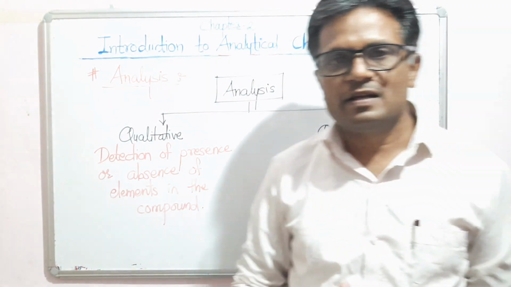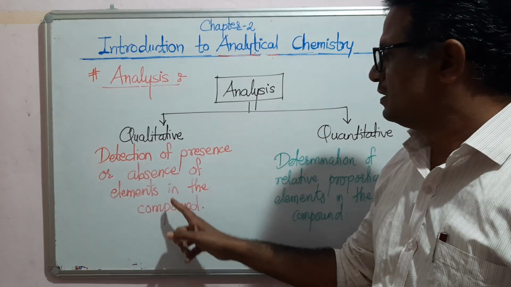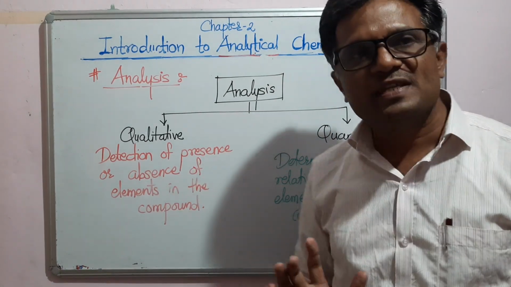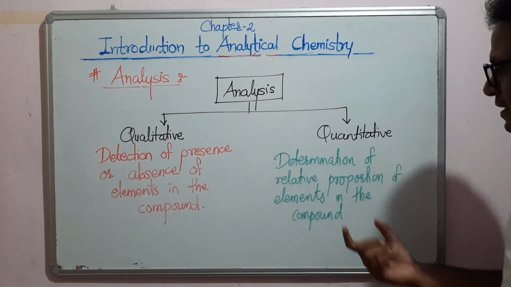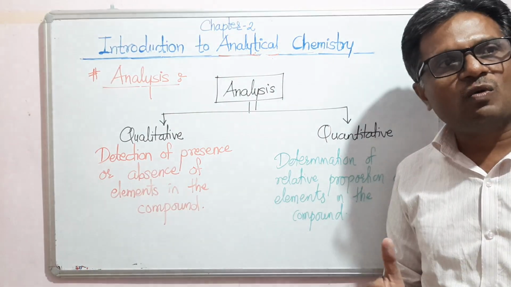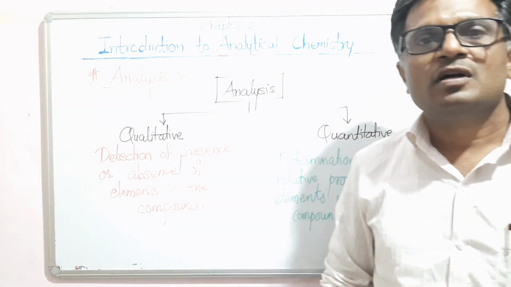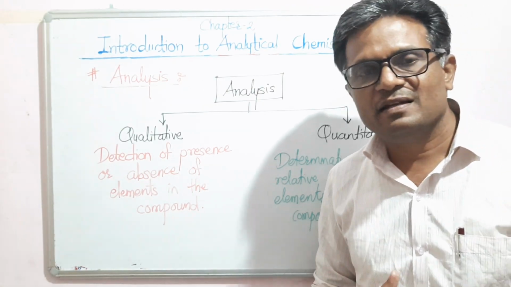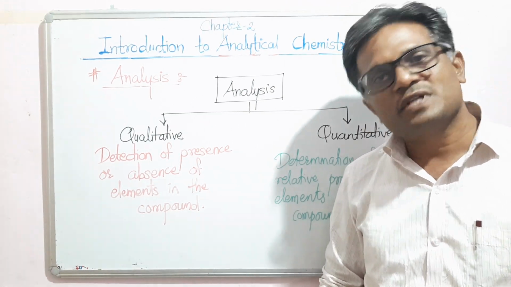Means qualitative analysis facilitates the detection of only the presence or absence of elements, and in the quantitative analysis you are dealing with at what proportion these elements are present. For example, if you have an organic compound like methane, in that case there are two elements, one is carbon and the second one is hydrogen.